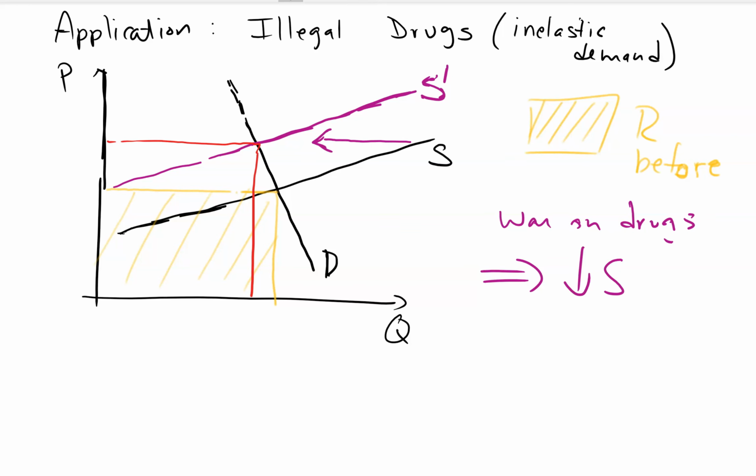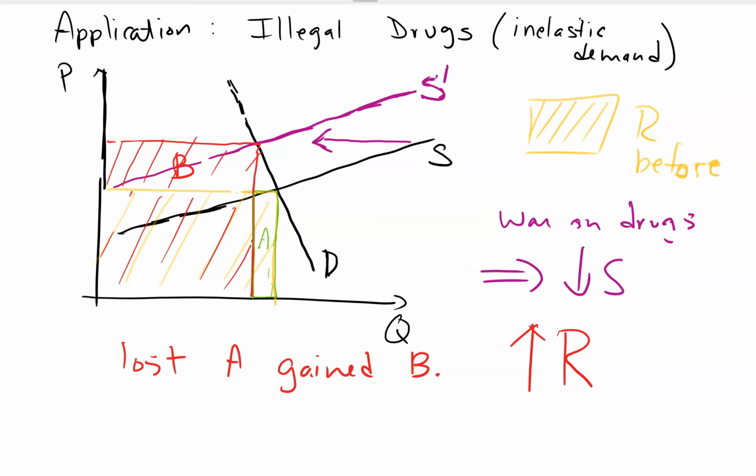They got more revenue. So they lost this revenue because there's going to be some cutback in consumption, but the cutback in consumption will be very small. But they gained this revenue. They gained this part. They gained B, right? So B is extra. They didn't have B before. So they lost A and they gained B. So they got more revenue. And if this is very inelastic, they'll get a lot more revenue. And the bigger the effect on supply, the bigger the boost in revenue will be.